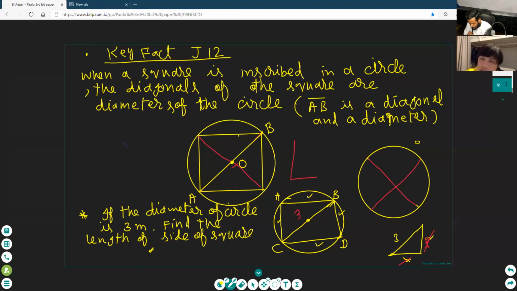So it has to be x squared plus x squared is equal to 3 squared. Write the Pythagorean theorem. What is the Pythagorean theorem? Hypotenuse squared is equal to... so it would be 9.